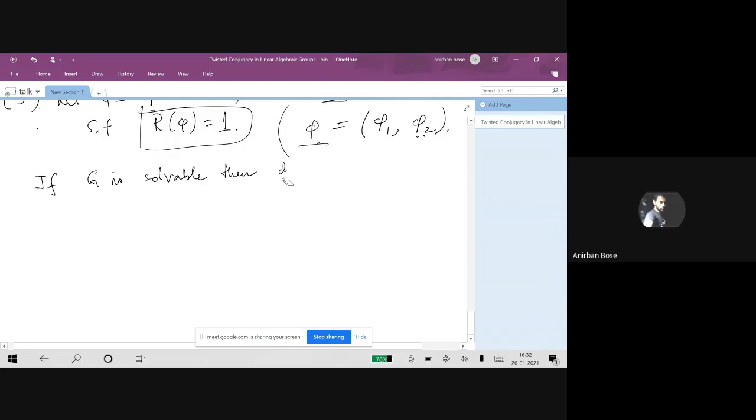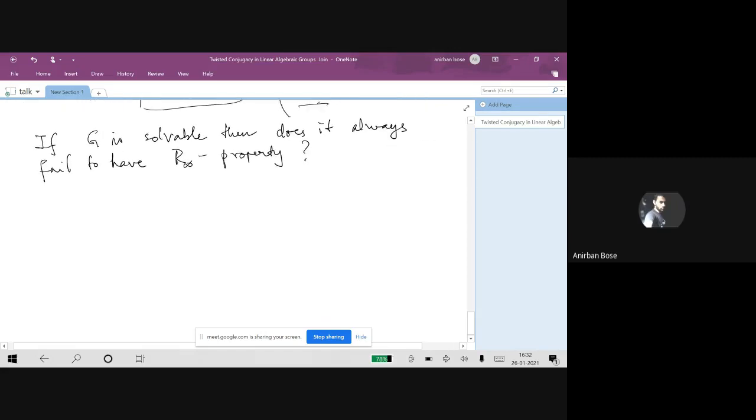We can ask this question: does it always fail to have the R infinity property? Immediately after asking, one can come up with counterexamples. So this is not true in general. So no.